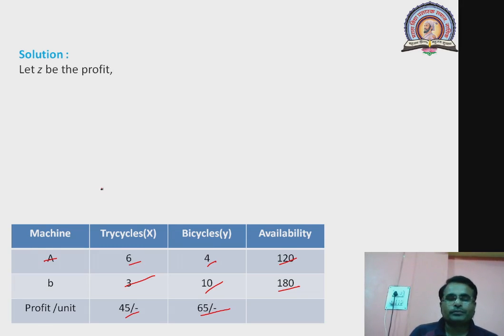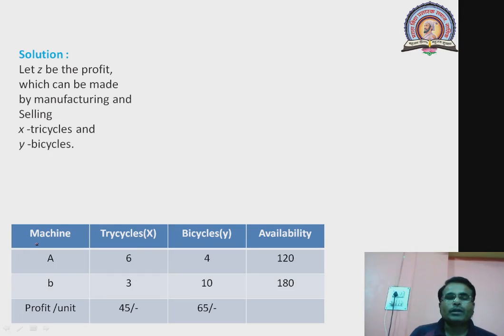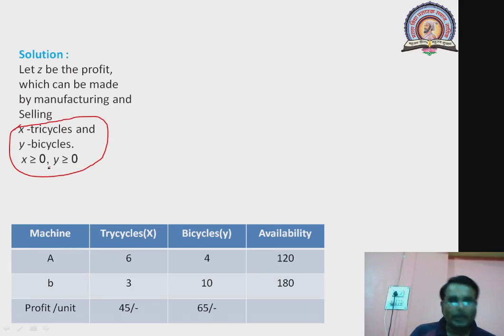Let Z be the profit. It is clear that initially we have to take a decision, that is, we have to maximize the profit by manufacturing and selling tricycles and bicycles. As X and Y are assumed to be the production of tricycles and bicycles, a negative production is not possible. Can I produce minus 5 bicycles? Is it possible? No. Or minus 7 tricycles? No. So they are either 0 or positive. That's why the variables should be non-negative.